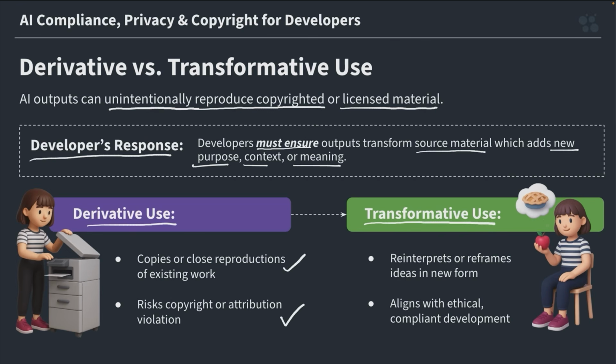When thinking of transformative use, a transformative work, on the other hand, adds new purpose, context, or meaning. It changes the expression enough that it becomes a new creation, like paraphrasing documentation, summarizing logs, or generating pseudocode inspired by an idea rather than replicating it. We're interpreting or reframing ideas in a new form, and it aligns with ethical, compliant development. When we use AI responsibly, our goal is to always stay on the transformative side of that line.